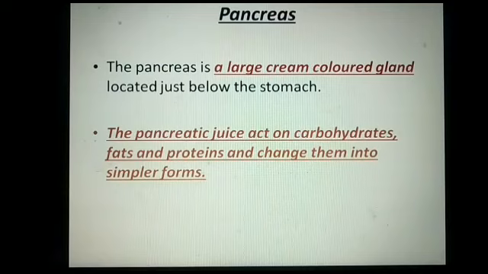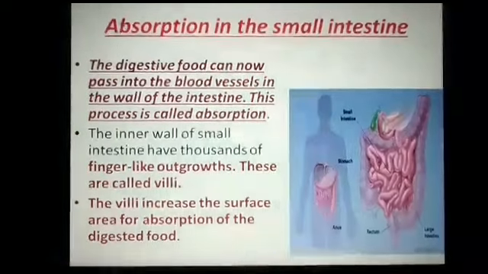The next gland is the pancreas. Pancreas is a large cream colored gland located just below the stomach. And the pancreatic juice acts on carbohydrate, fat and protein and changes them into simpler form. We read that bile juice acts on fats, but pancreatic juice acts on carbohydrate, fat and protein. So the small intestine receives the secretion of the liver and pancreas.